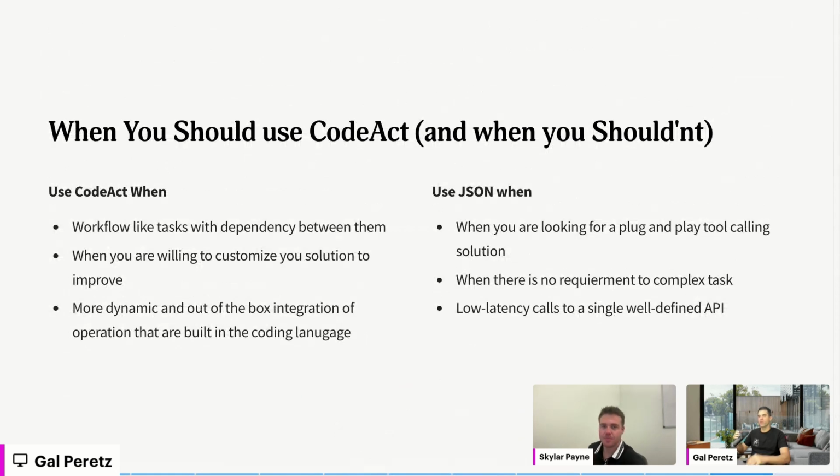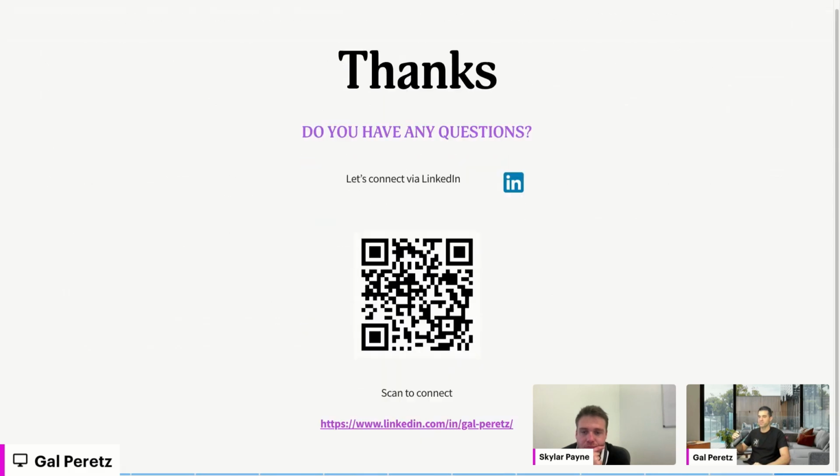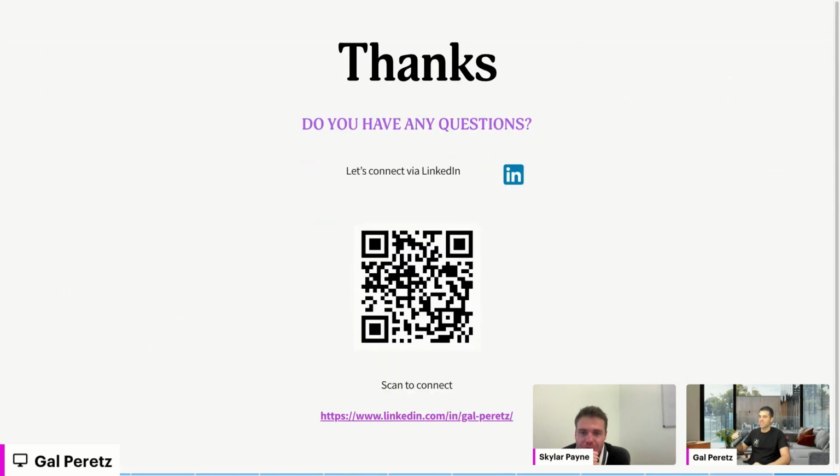When to use CodeAct: when you have workflow-like tasks, when you need branching, when you need to be dynamic, and you want to put the time and effort into customizing your environment. When do you want to use JSON-like? When you want a plug-and-play solution, when you don't really have any complex task, and when you want low latency because you just call an API and that's it. Thank you very much.